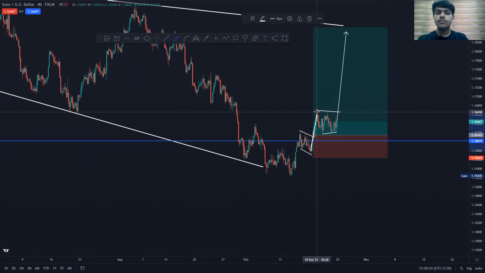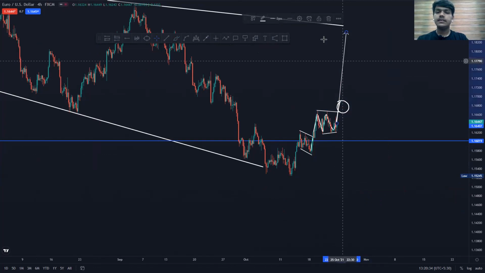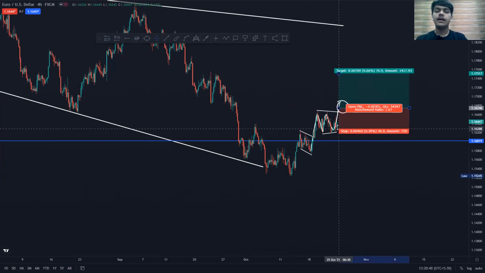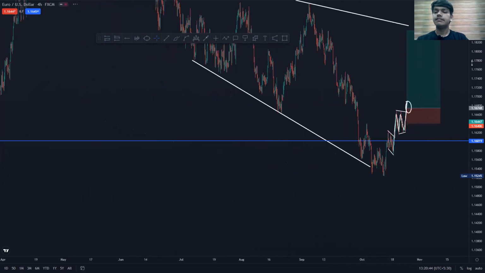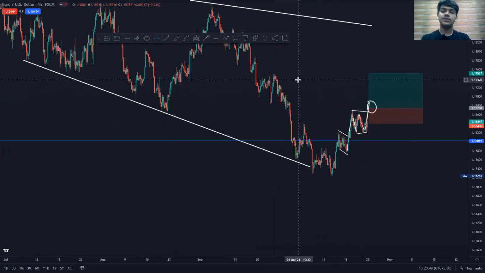Currently, it has also formed an impulse and correction, and this is currently at the correction. Once the price breaks the correction structure, there is also a possibility that you can get involved in the market. So it is very clear on the basis of structure perspective. If you don't have a position, you can enter with your preferred risk reward, and you can get involved in this trade for the upside. Very clear on the basis of structures, and this is what I'm looking for on EURUSD.